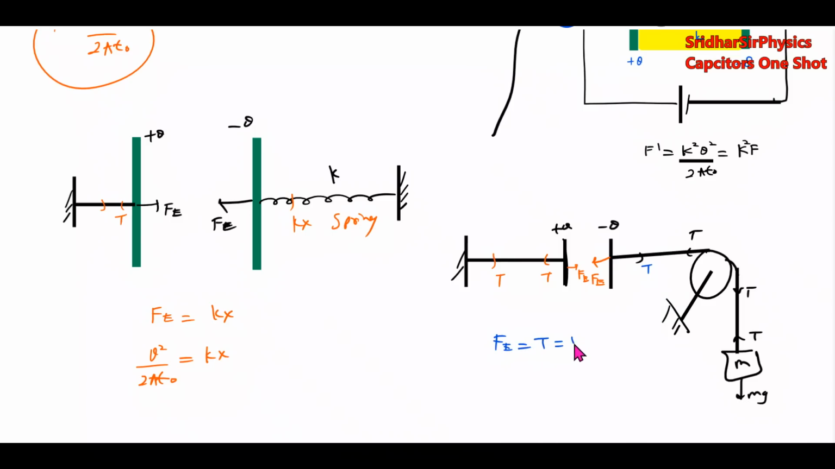F equal to T equal to mg. What is F equal to? Q square by 2A epsilon naught equals mg. We can calculate this mass, how much mass we should suspend. So this electrostatic force acting between the plates can be countered by spring force, tension, or by the weight also.